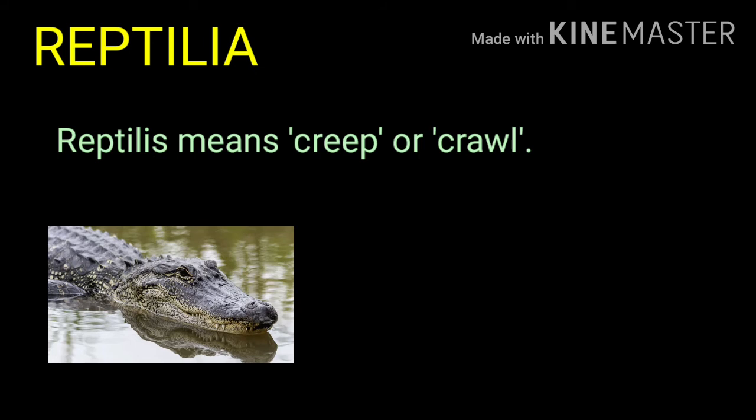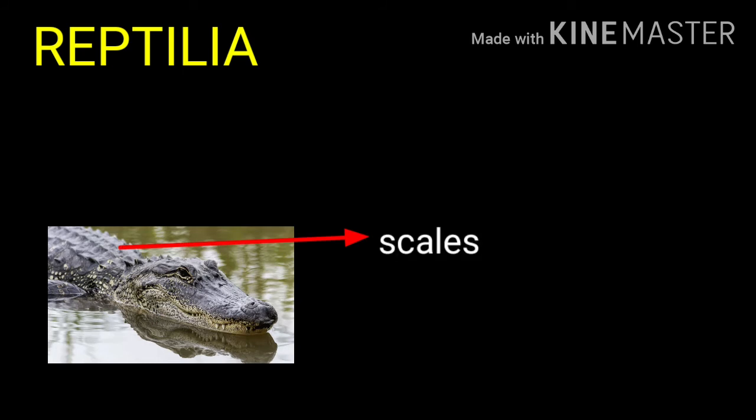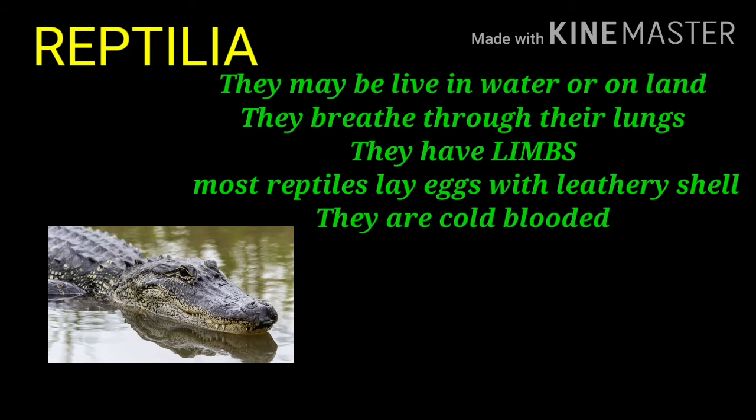If we take the example of alligators or crocodiles, you can see their body is covered with scales and they are aquatic or terrestrial both, but they breathe through their lungs, meaning they spend most of their time in water and somewhat on the land.